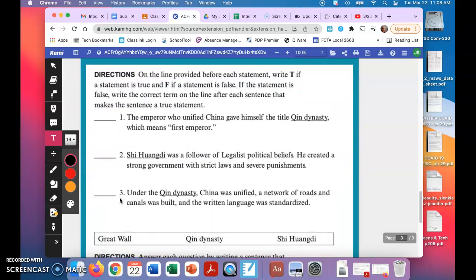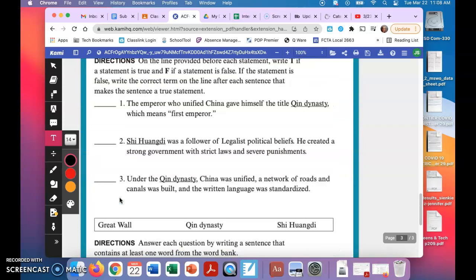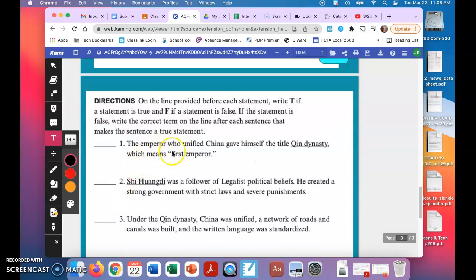On your last page, page 25 at the top, you are going to read each of these 3 statements and decide whether the statement is true or false with the underlined word. If it's true, if this word makes this statement true, then you write a T on the line. If the statement is false because of this word, then you put an F on the line and write the correct word underneath.